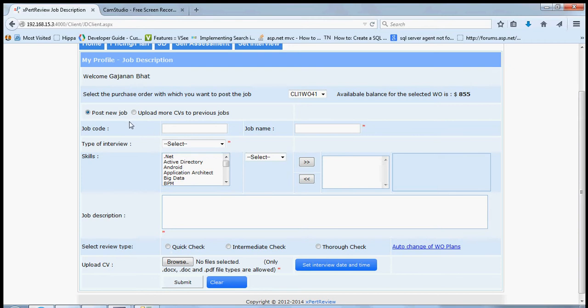To post a new job, click on the post new job, enter the job code, enter job name, and select the type of interview. There are two kind of interviews currently we have. These are face-to-face and telephonic. Select the interview type, then select the candidate skill you are looking for. Select the candidate's strength under each skill and click on the forward button to make sure that you have selected the proper skills.